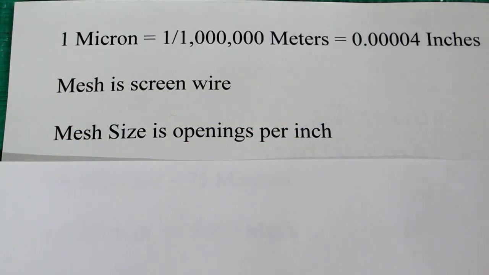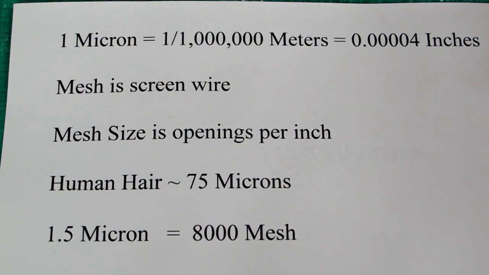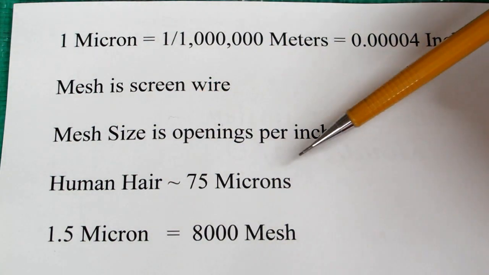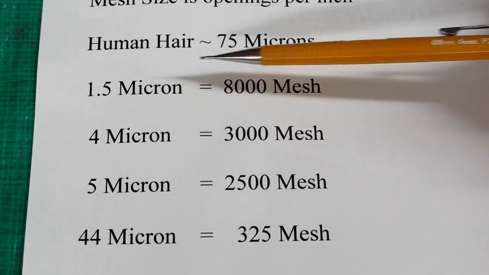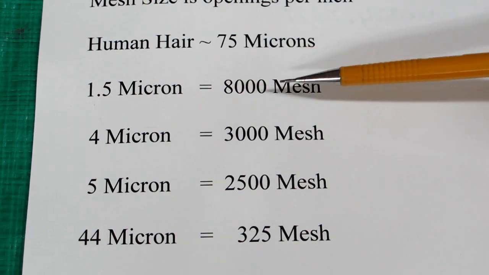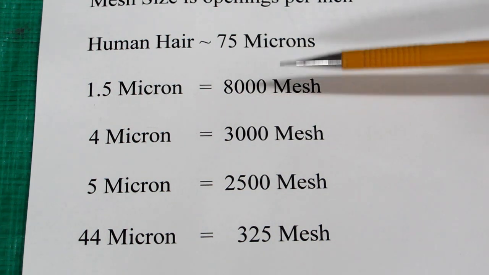And a micron is one millionth of a meter, or 4 hundred-thousandths of an inch. Tenths, hundredths, thousandths, ten-thousandths, hundred-thousandths: 4 hundred-thousandths of an inch. A human hair is approximately 75 microns. The molybdenum disulfide that I use on this engine is 1.5 micron, which would be technically 8,000 mesh.